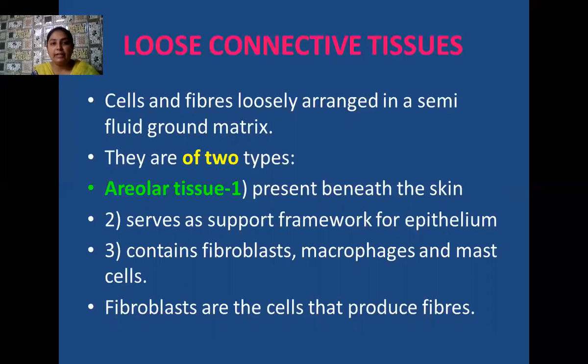It contains three types of cells I have already discussed. These are the fibroblasts, macrophages, and the mast cells. I have already explained all of these cells. And fibroblasts are actually those cells which secrete fibers, and you know the names of these fibers. These are the elastin and the collagen fibers.